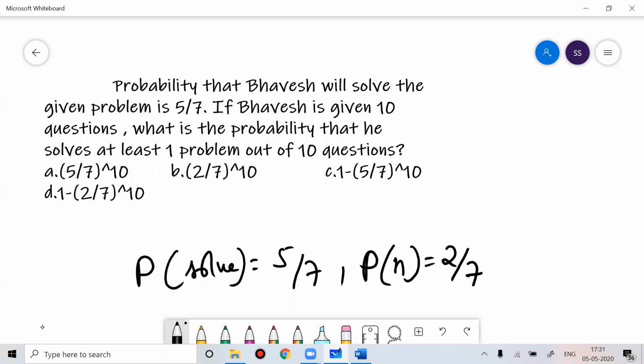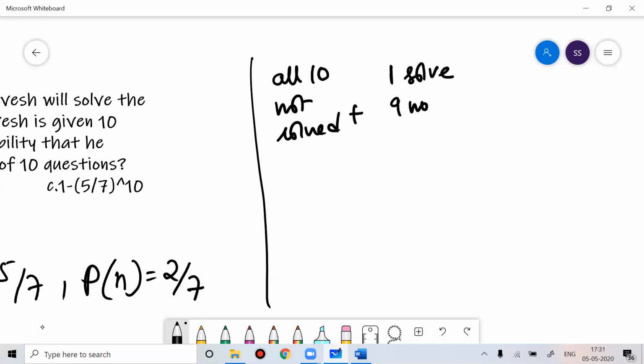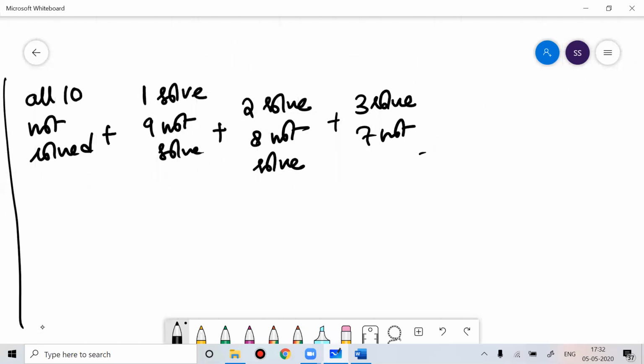So if you give 10 problems to Bhavesh, what can happen? It can happen that all 10 problems are not solved. It can happen that he could not solve any problem, or he could solve one problem and 9 problems not solved, or he could solve 2 problems and 8 not solved. He could solve 3 problems and 7 not solved. So like this, he could solve all 10 problems, and that will be equal to 1.